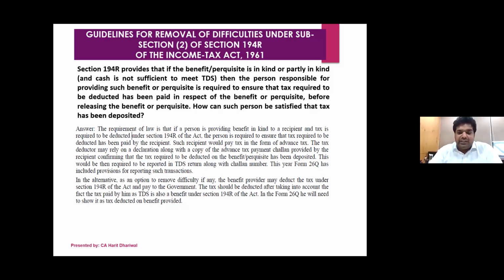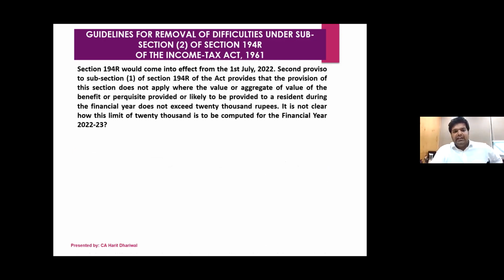Then what he will have to do is gross up the amount. For example, if the Rolex watch costs 50,000, 10% comes to 5,000. So we'll have to gross up to 55,000 and then deduct 10%. That grossing up will have to be done, and TDS will have to be borne, because whatever tax portion is being borne by the company is also a perquisite. So they have clarified that tax will be deducted on 55,000. In that case, again, TDS will have to be deducted. So there are two options: either the recipient himself pays the advance tax and gives a challan and declaration, or the person who is providing can deduct TDS on a gross-up basis. They have clarified this in the guidelines that have been issued.